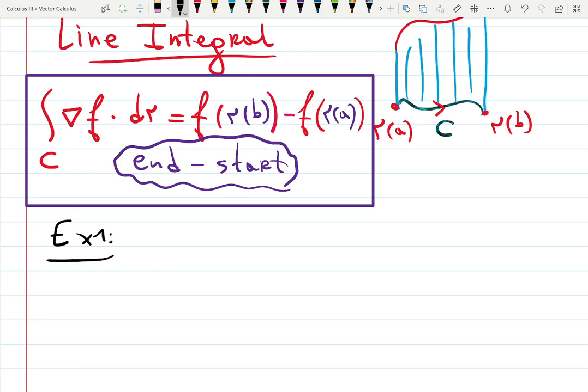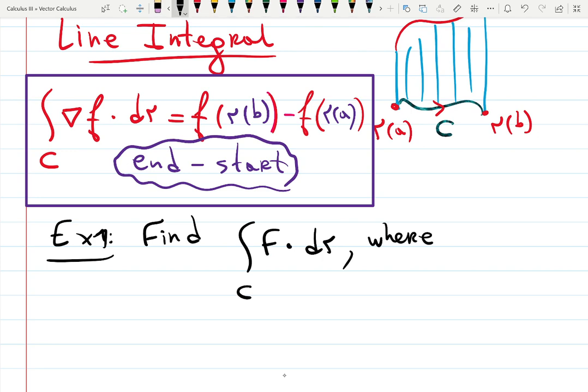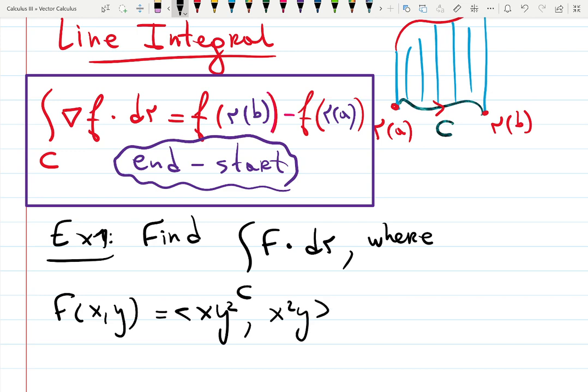Example 1. Find the integral of F dot dr, where F(x, y) = (xy², x²y), and C is any curve from (1, 2) to (3, 4).